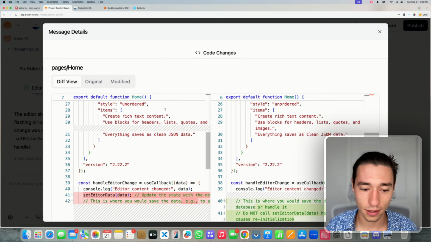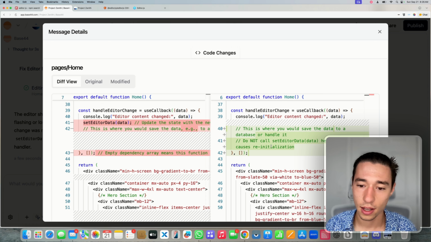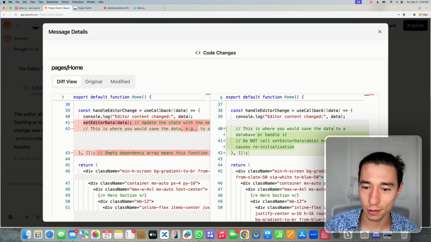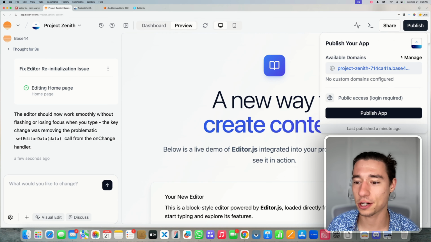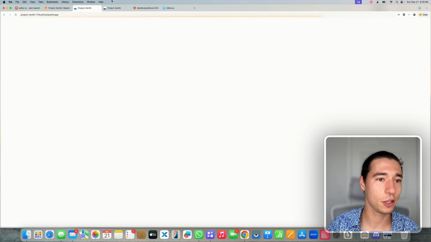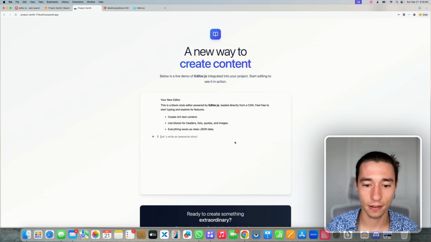So let's see what's actually happening in the code. Do not call set editor data here as it causes reinitialization. Yeah, this is my assumption. When the editor data changes, it's trying to reinitialize it, which shouldn't happen. So it actually did remove that. Let's publish the app and let's see.